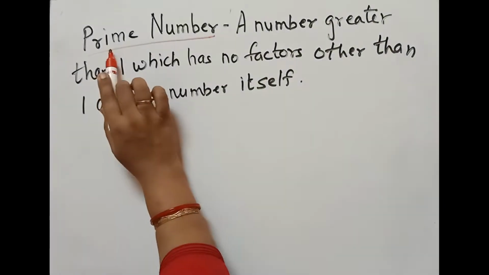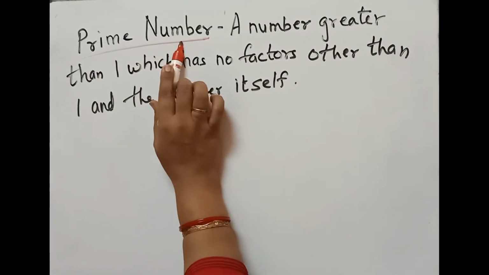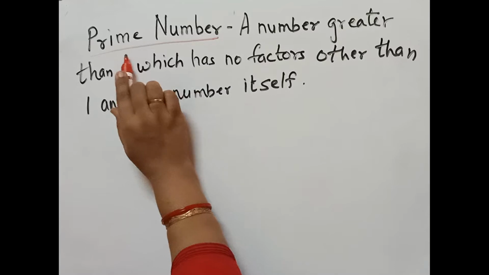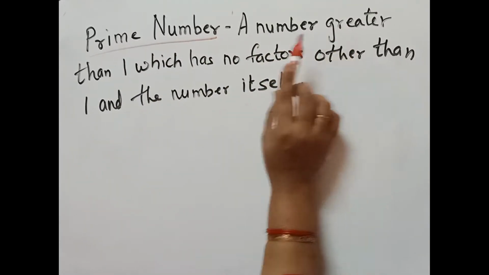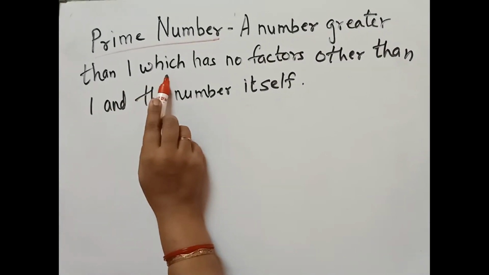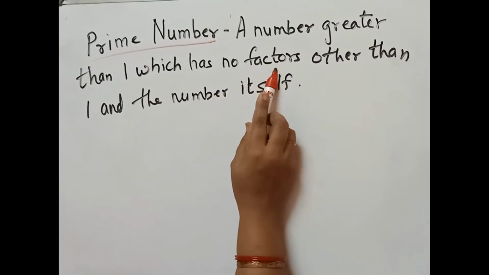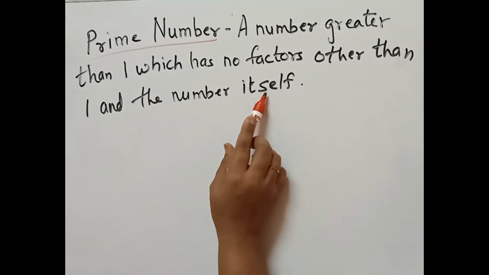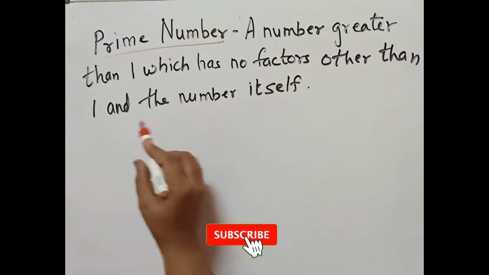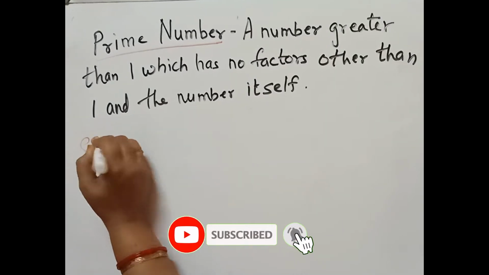Today we are going to learn about prime numbers. What do you mean by a prime number? A number greater than 1 which has no factors other than 1 and the number itself. Okay, now how will we understand it with an example?